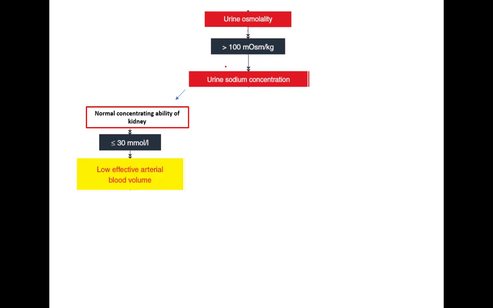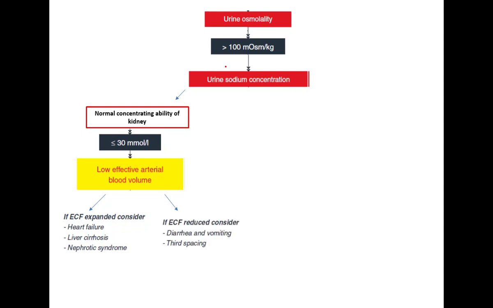It might be due to low effective blood volume, and if so, then you see whether the ECF is expanded or reduced. If the ECF is expanded, it means fluid has shifted into the third compartment and the effective circulating volume is less, as in heart failure, liver cirrhosis and nephrotic syndrome. If the ECF is reduced, like loss of water from the body, third spacing, diarrhea and vomiting, in that condition we make these two differential diagnoses on the basis of urine osmolality and urine sodium.